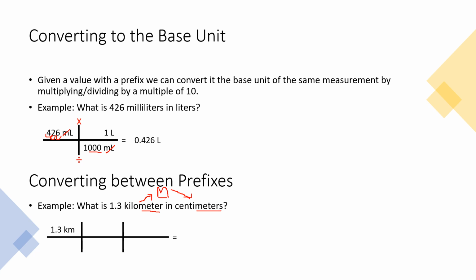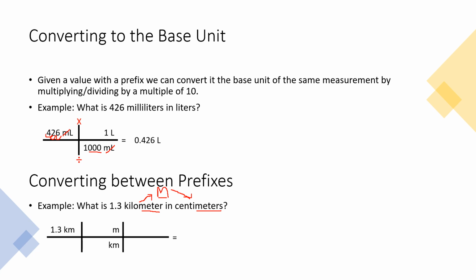All right, so let's look at how that works out in our calculation here. We have 1.3 kilometers and we want to find centimeters. Again, we're going to put our given amount, 1.3 km, on the top left corner. We're going to copy the kilometers to the bottom because we want them to cancel. Now, since we've got prefixes on both, we're going to go to the base unit first. They have meters in common. That's our base unit, so we're going to put M on the top.